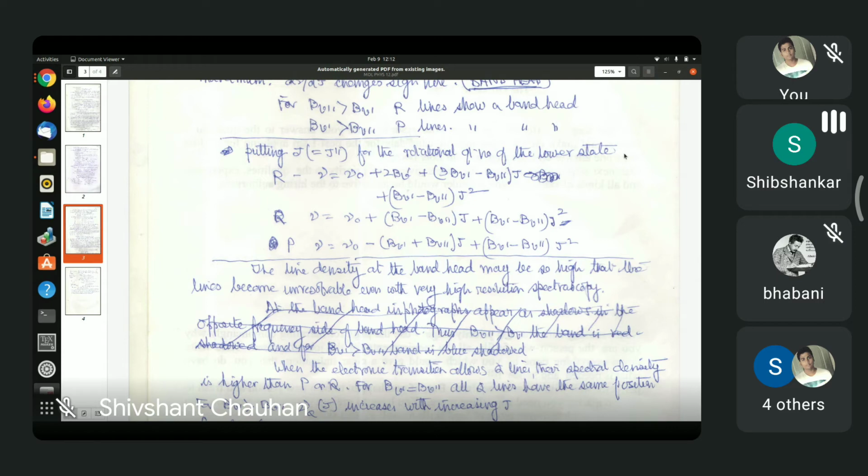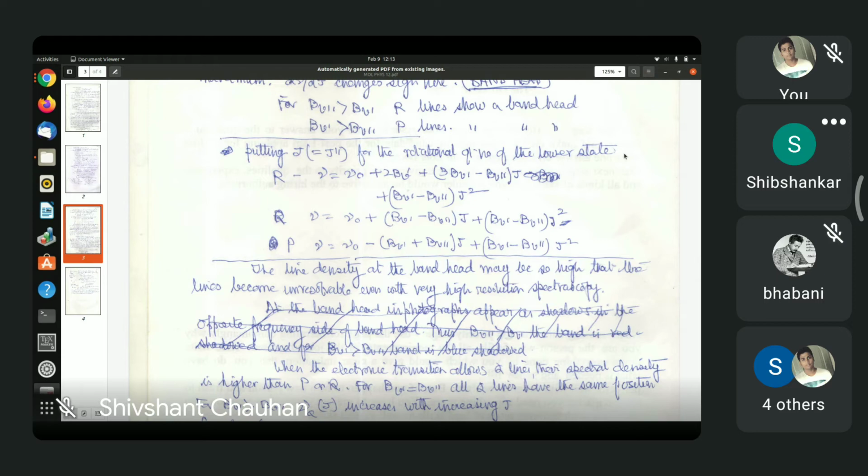Differentiate this expression with respect to J. Take J as a continuous variable. Find the maximum. And you see only one of them, R or P, will have a maximum. Will have a stationary point, actually. If R has a stationary point, P will not. If P has a stationary point, R will not. Right?